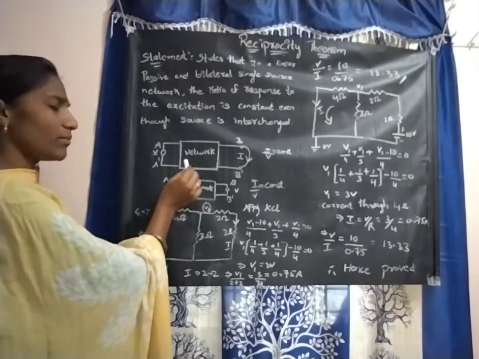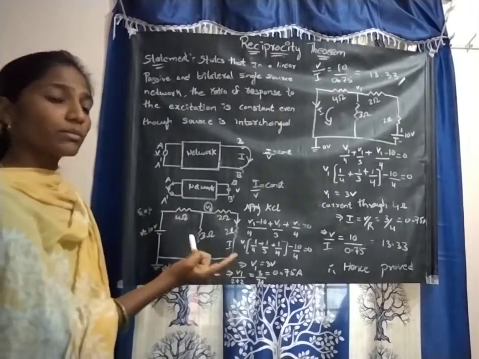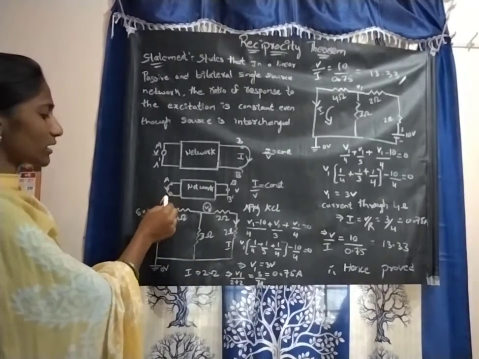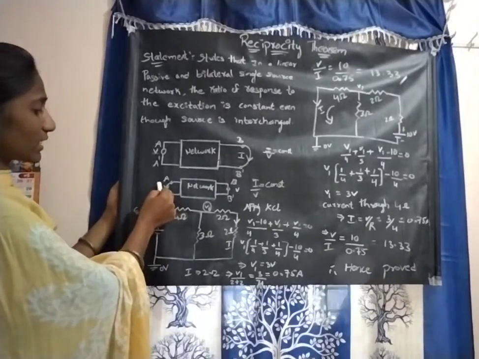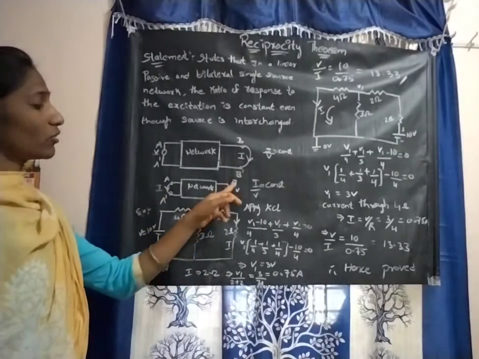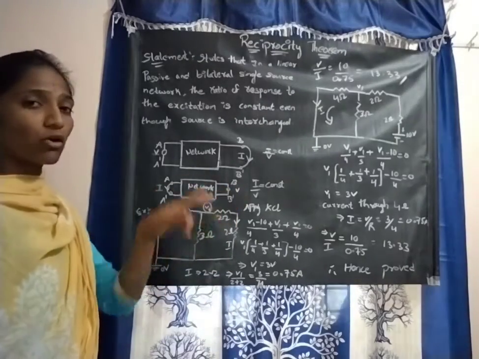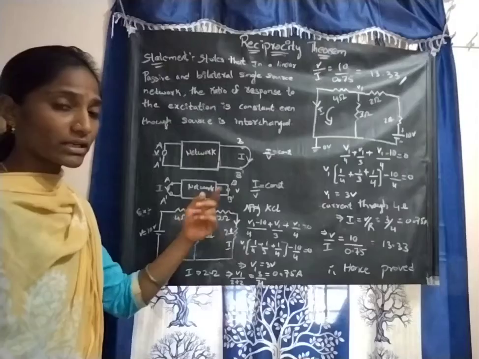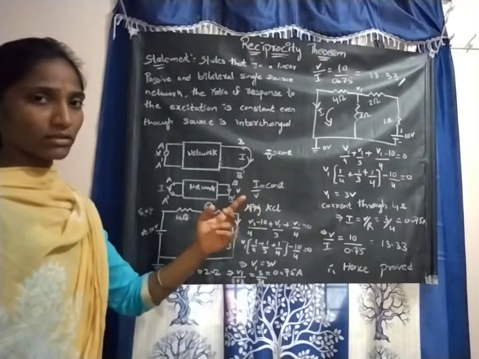Again, consider the same network and interchange the output and input terminals. Here at the terminals A and A dash we are giving current I as the input, and at the output terminals B and B dash we are taking the voltage as output.